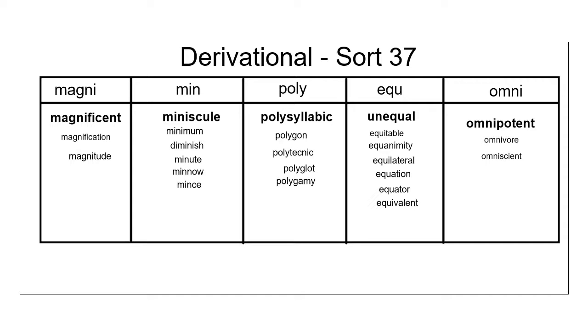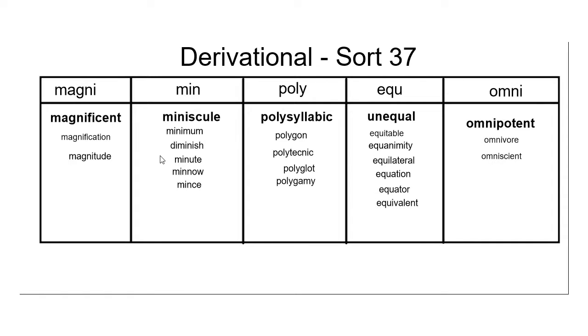Moving on to the min column, I know that min means very small. So minuscule is something that is extremely small. Looking at the word minimum, I know that minimum means the least amount possible. So if it's the least amount, it's probably a very small amount.